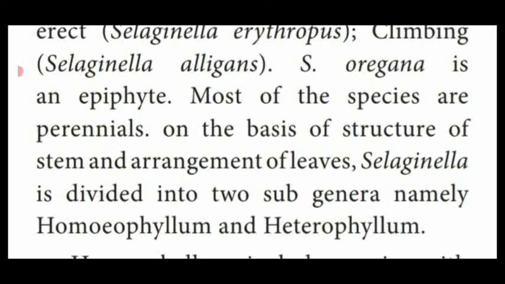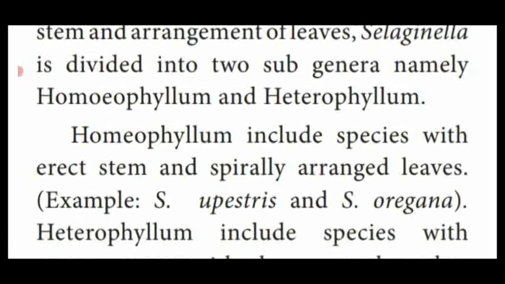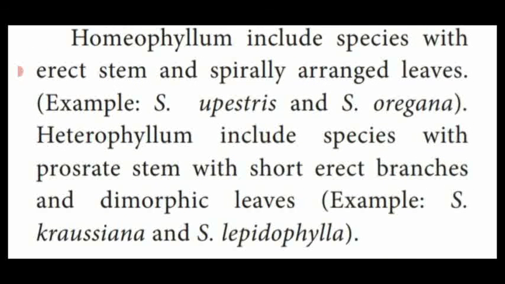So based on Homeophyllum and Heterophyllum, the Selaginella species also show variation. First one, Homeophyllum. These species include those with an erect stem. The stem portion is very erect and the leaves are spirally arranged. Example, Selaginella rupestris and Selaginella oregana.